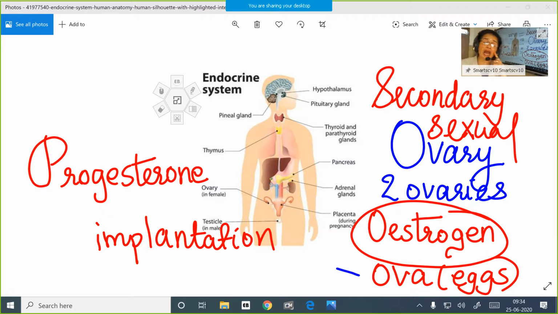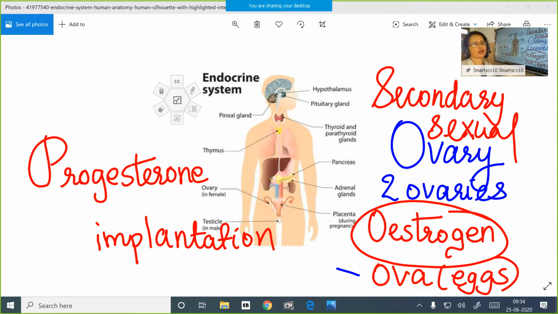Also progesterone helps in maintenance of pregnancy. You know children, 9 months and 9 days is the gestation period in human beings. The period from fertilization till the birth, the delivery of the baby, we call the gestation period.